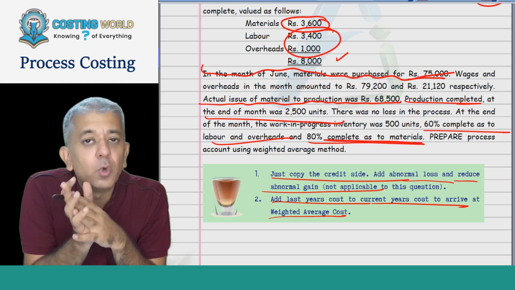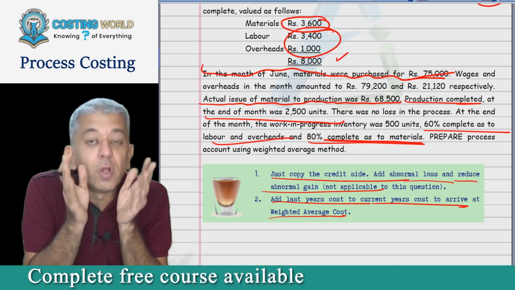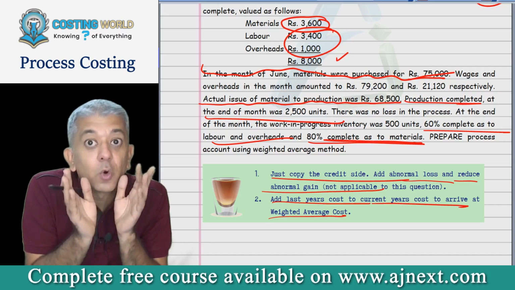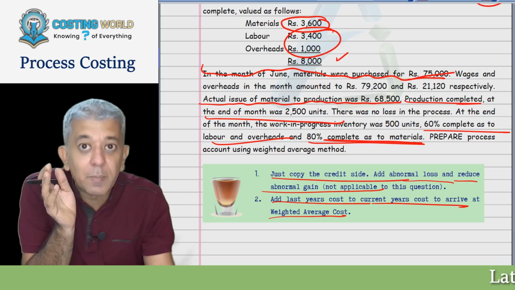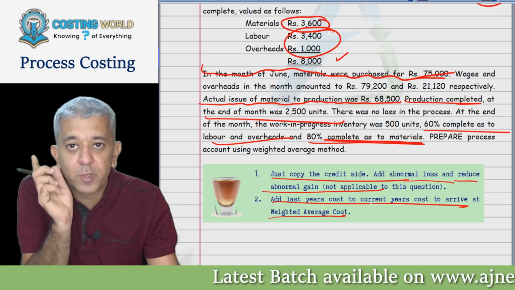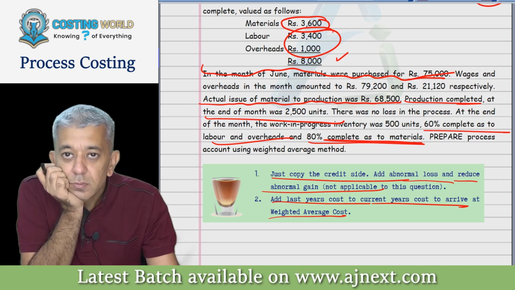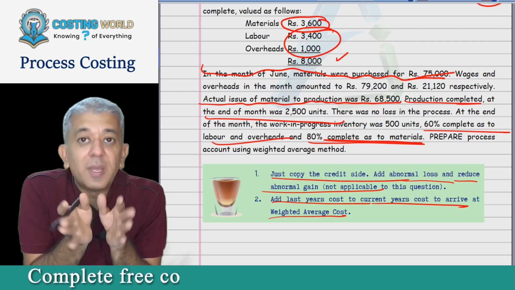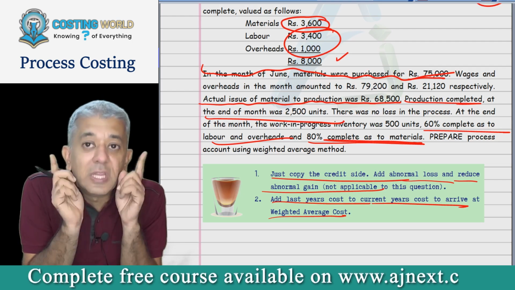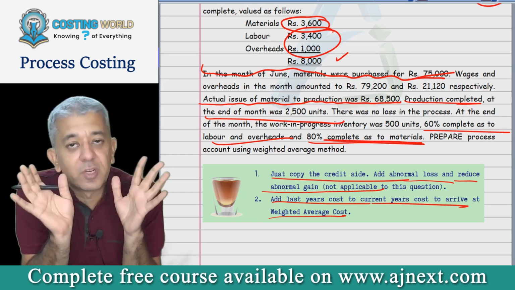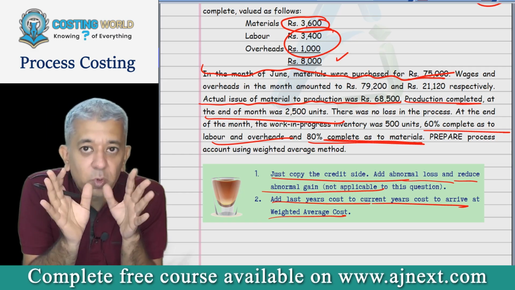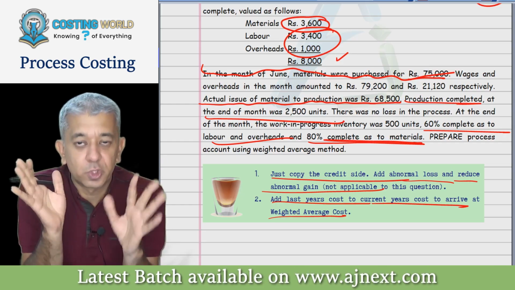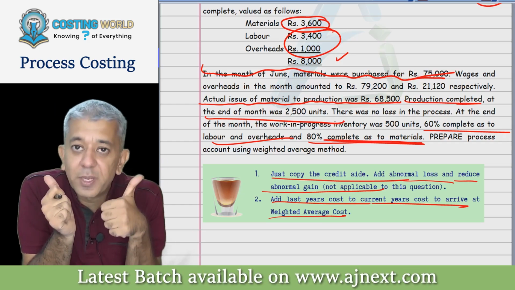But do remember that the weighted average method will always take a shorter time for you. That does not mean that you're going to be following the weighted average method. You all tell me, by default, you are always going to be following which method? But if in any question the FIFO method is not possible, only then are you going to stick to the weighted average method. And whatever I have told, all those things are useless if some instructions are given to you in the question. So first rule, always obey the instructions in the question.